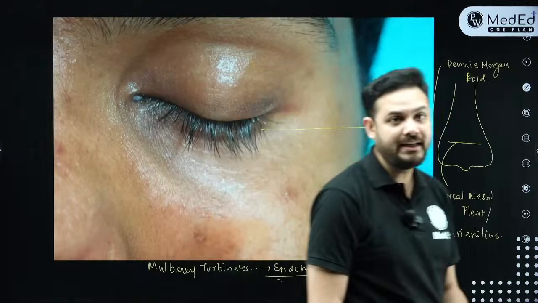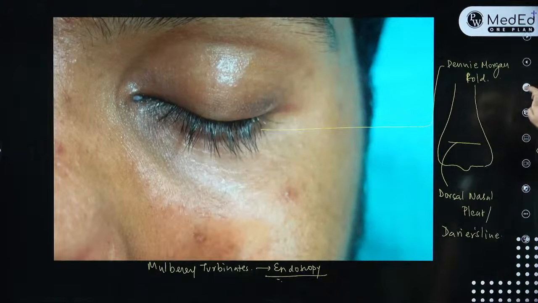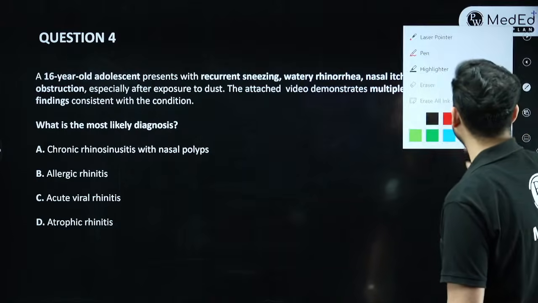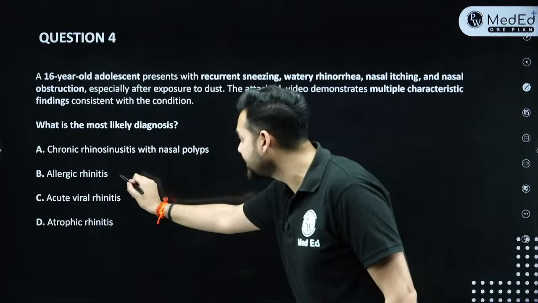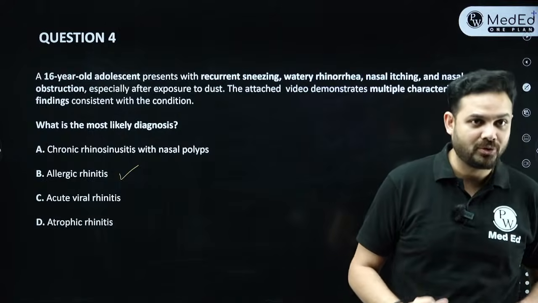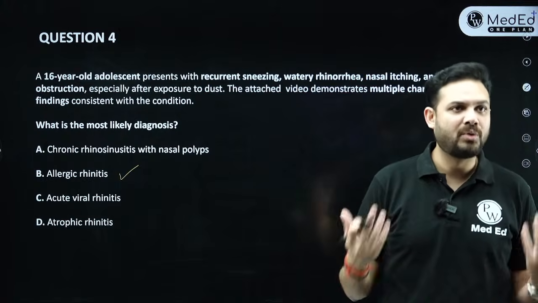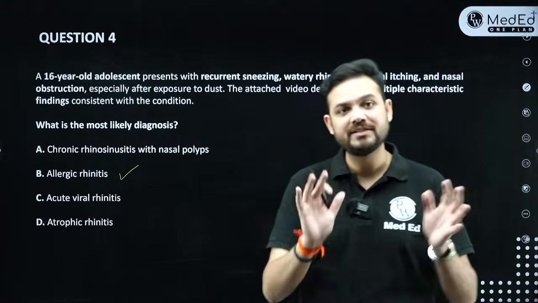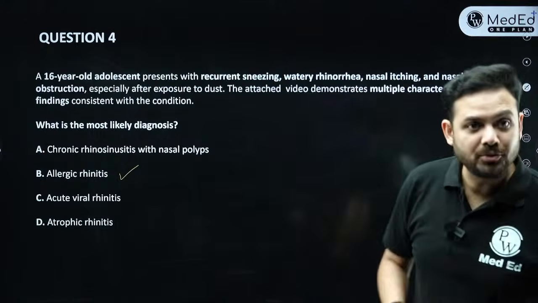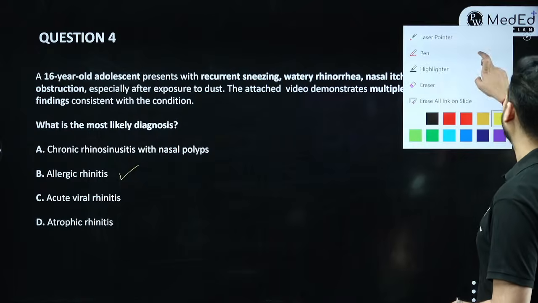Okay, fine. Chale. So this finishes about what you see over in allergic rhinitis patients. So what I have asked you here, most of you already answered it right, that this is a case of allergic rhinitis with the visible signs that we have seen over, and whatever holds importance, हमने सब देख लिया. ठीक है? This finishes our question number 4. Now let's move on to question number 5. Okay, fine.